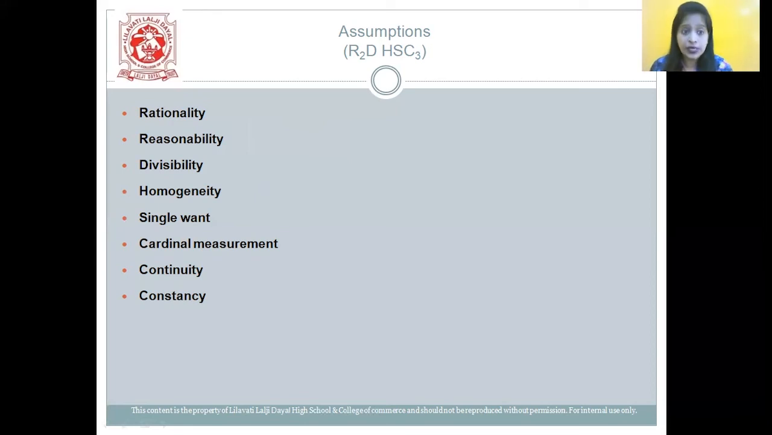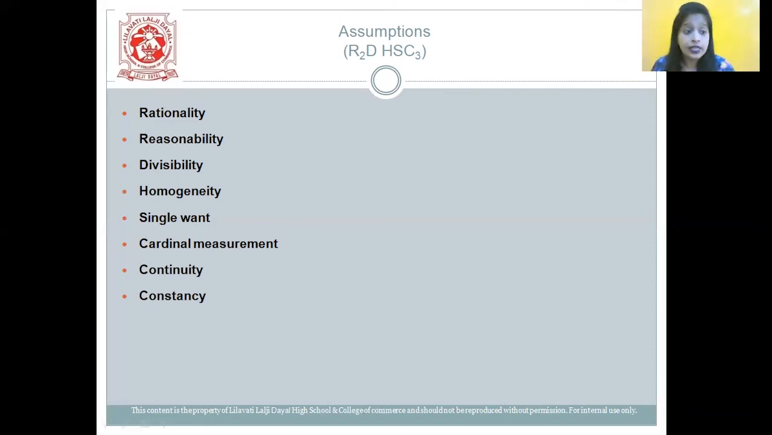Next, we have divisibility. The commodity used in this law needs to be divisible into small units for easy consumption. Next one is homogeneity. All the units should be of the same size, same color, same taste. It should be a homogeneous product. Next one is single want. A given commodity can satisfy a single want of a person. Next one, students, is cardinal measurement. The law assumes that utility can be numerically measured. It can be measured in numbers.